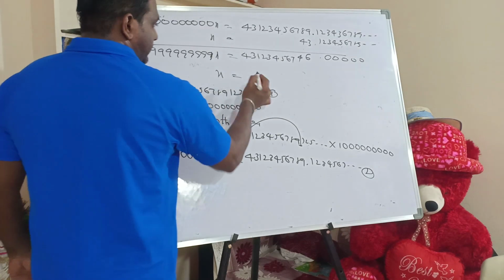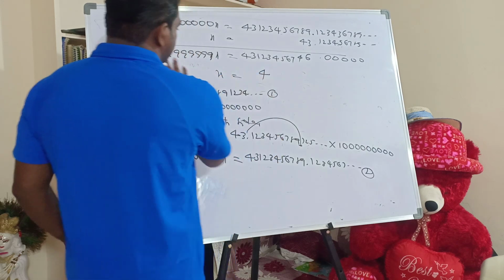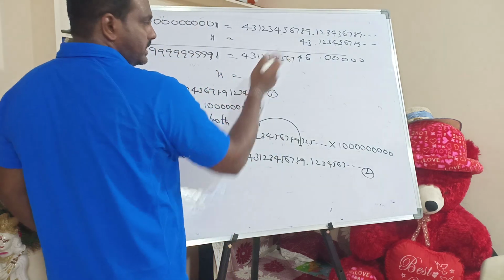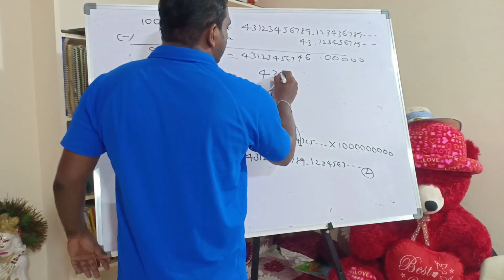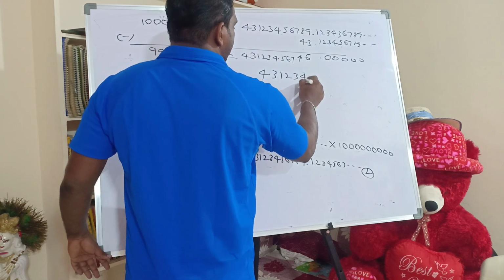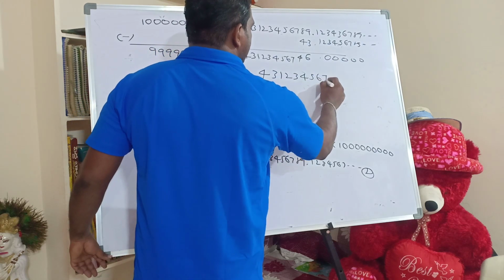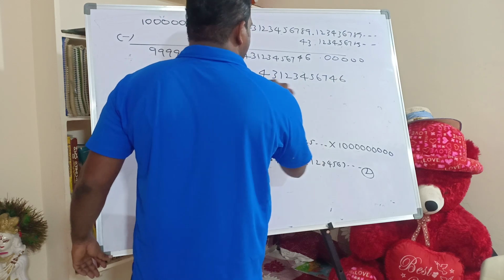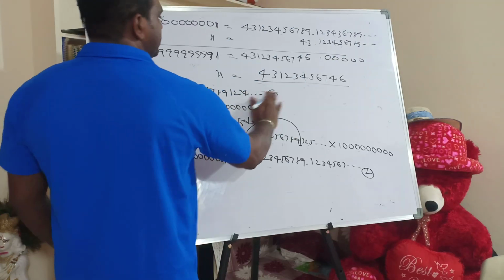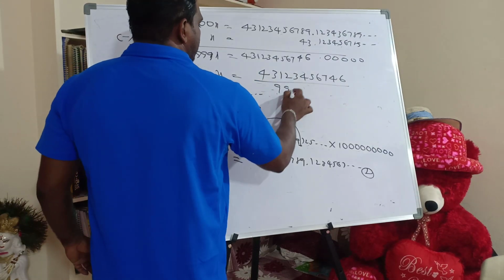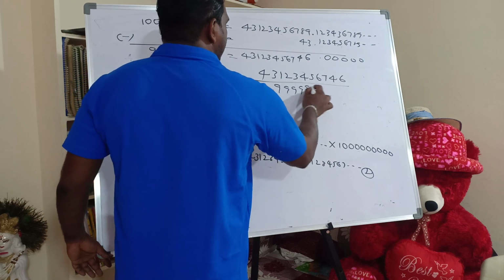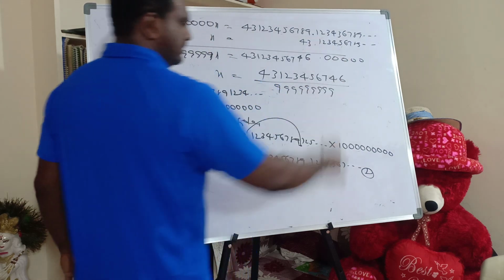Now x is equal to what? This will go multiplying, so it goes across and becomes division: 4312345674.6 by 999999999.